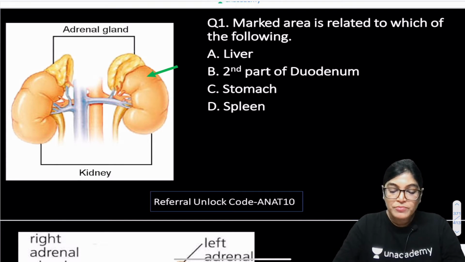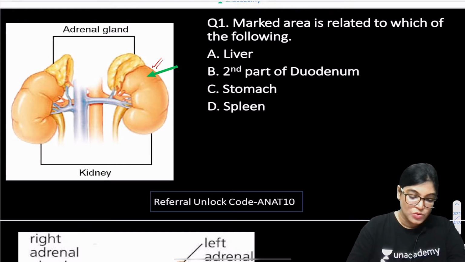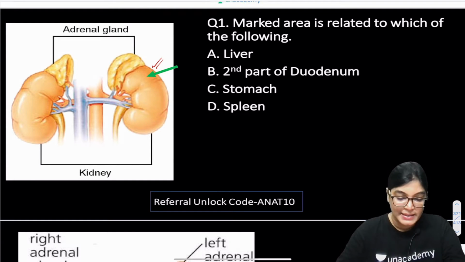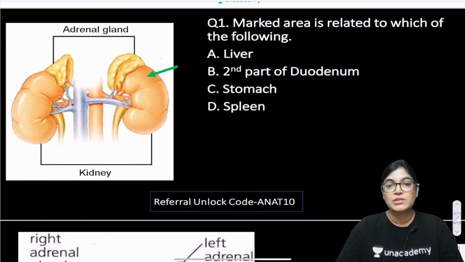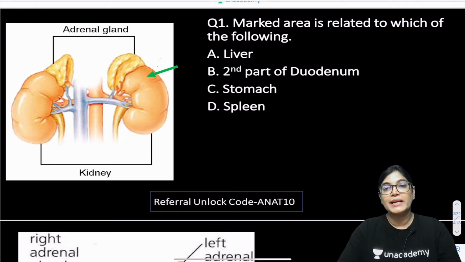Question number 1. Marked area is related to which of the following structures: liver, second part of duodenum, stomach or spleen? As you can see in the diagram, the green color arrow marked area is highlighted here. So you have to tell me which of the following structures is related to this green arrow marked area. This MCQ was asked in the AIIMS entrance exam 2019, and so I am targeting this. This is very important. So let's solve this MCQ.